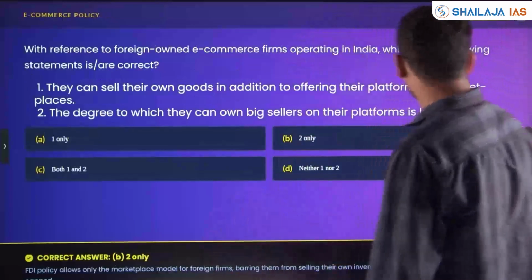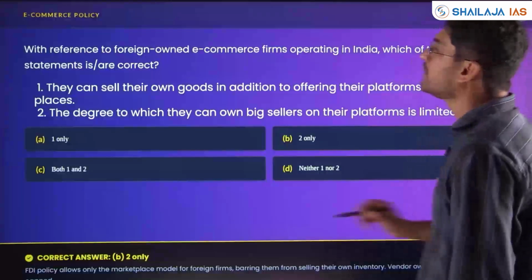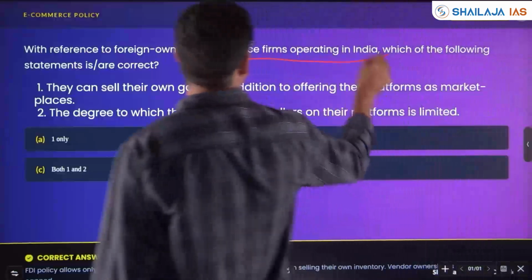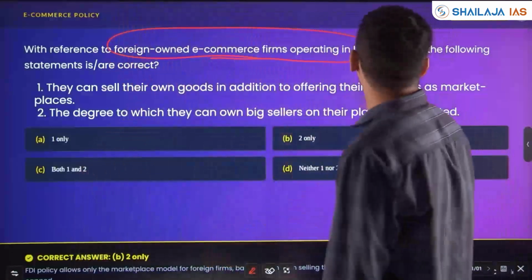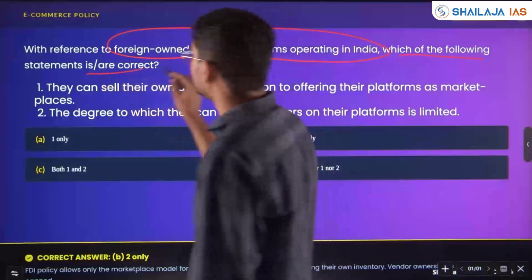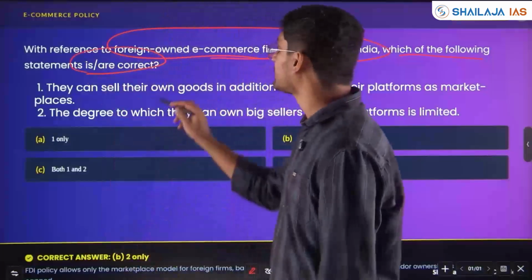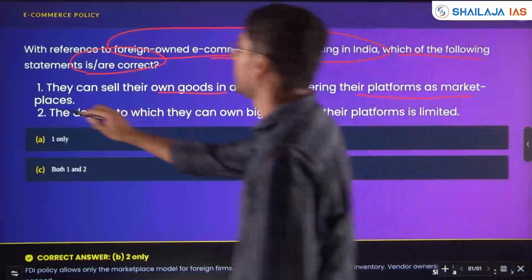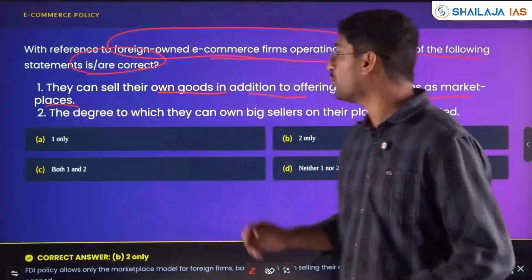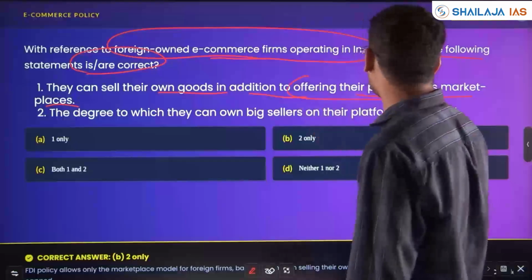E-commerce policy, with reference to foreign-owned e-commerce firms operating in India, for example Amazon. Which of the following statements is correct? They can sell their own goods in addition to offering their platform as a marketplace. Can they sell their own goods in addition to offering the platform?